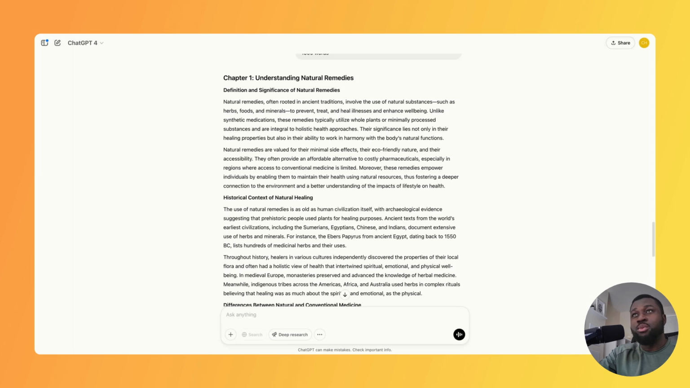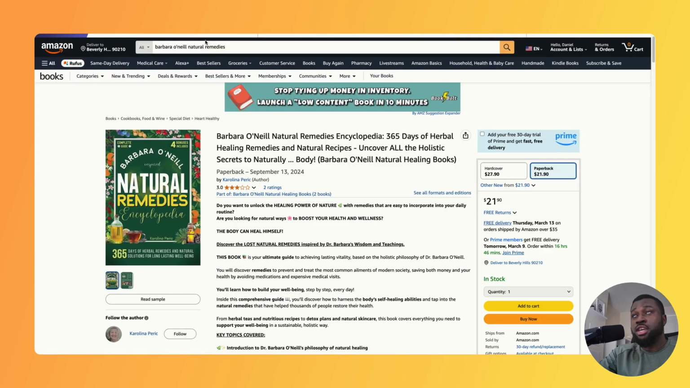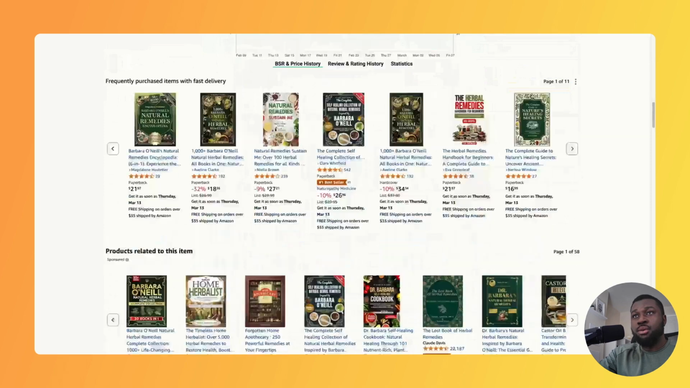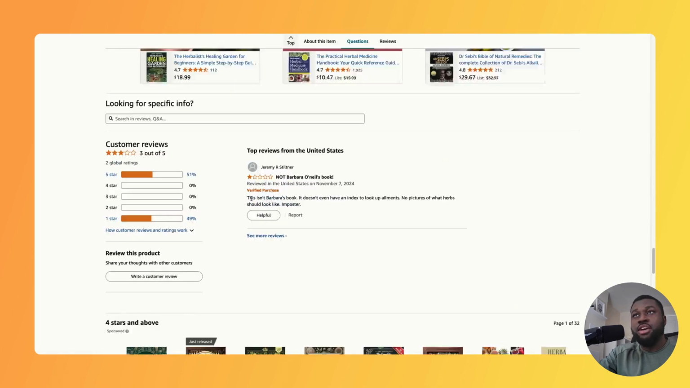But the big issue with this is a lot of the AI content is quite generic. Again, it sounds quite boring as well, and readers can tell the difference when they are reading AI content. A lot of people seem to think that customers on Amazon are quite stupid, but what is going to happen is you're just going to get a lot of negative reviews, as we can see with this particular book. If we just scroll down, one of the customers has mentioned that this isn't Barbara's book. It doesn't even have an index to look up ailments, no pictures of what herbs should look like, an imposter, and is given this self-publisher 1 star.